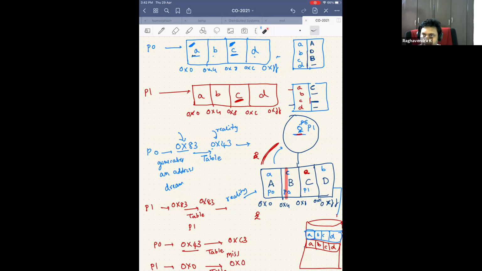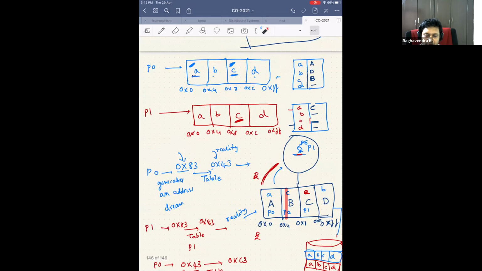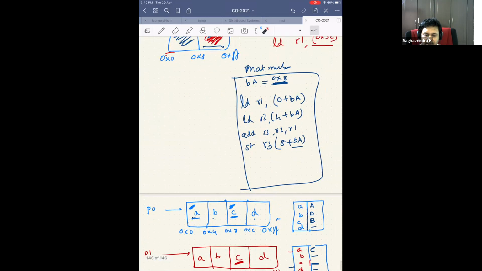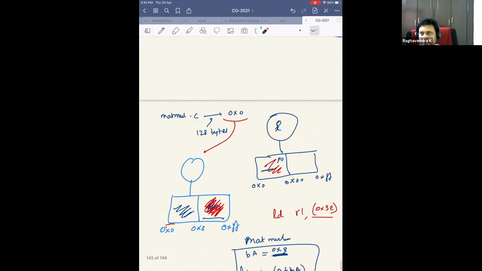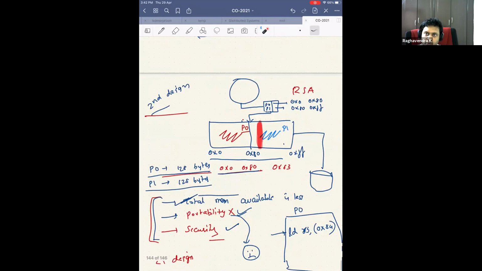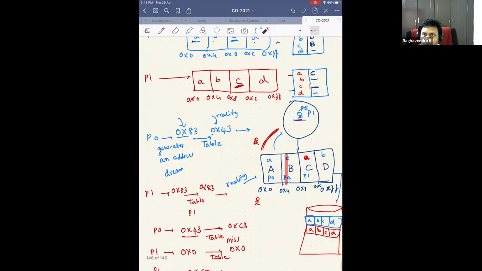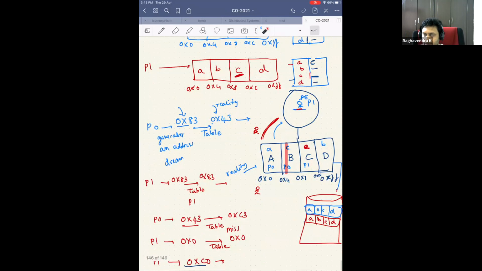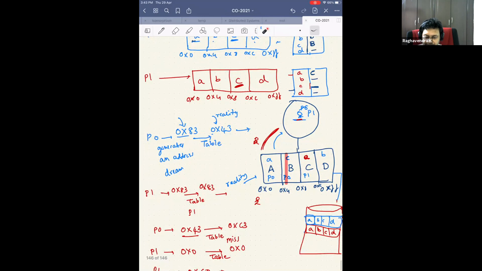So then you don't have all these designs. You'll just go with the first design and you'll never switch in and switch out because there's only one process running. So depending on that, you might choose to build a system which is critical. But in general, for day-to-day users, you are not building any critical system. So even though it might become slow, it's okay as long as you are supporting multiple processes. You are trying to do the best design that is possible. Is everybody happy with this design?